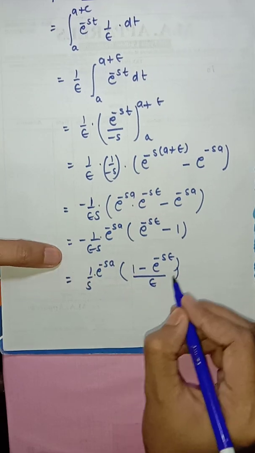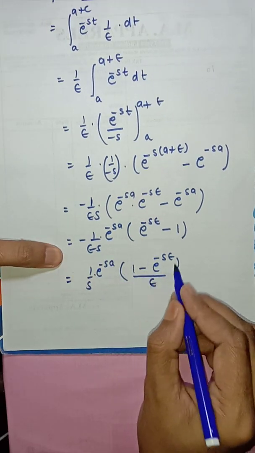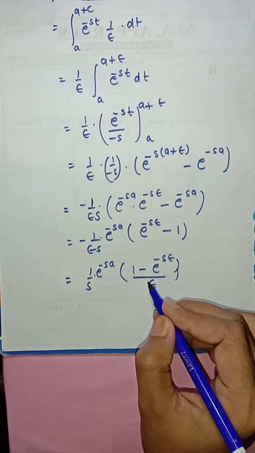Now we take the limit epsilon tending to 0.